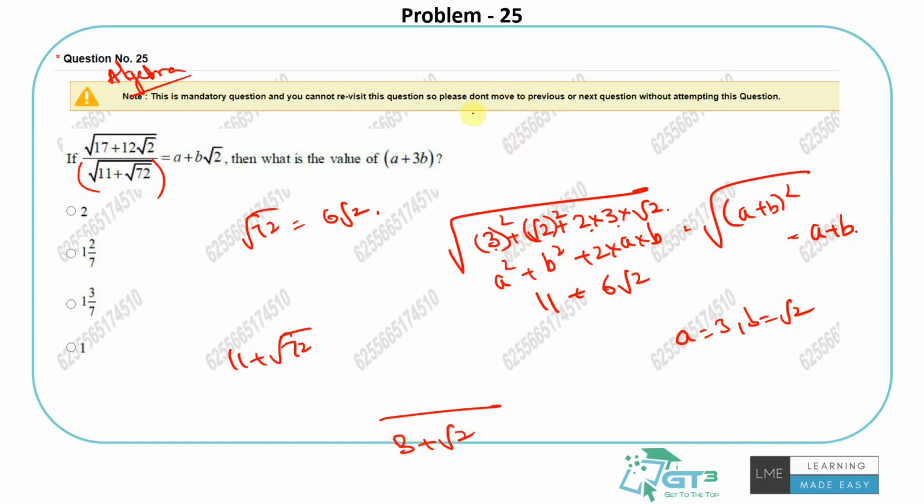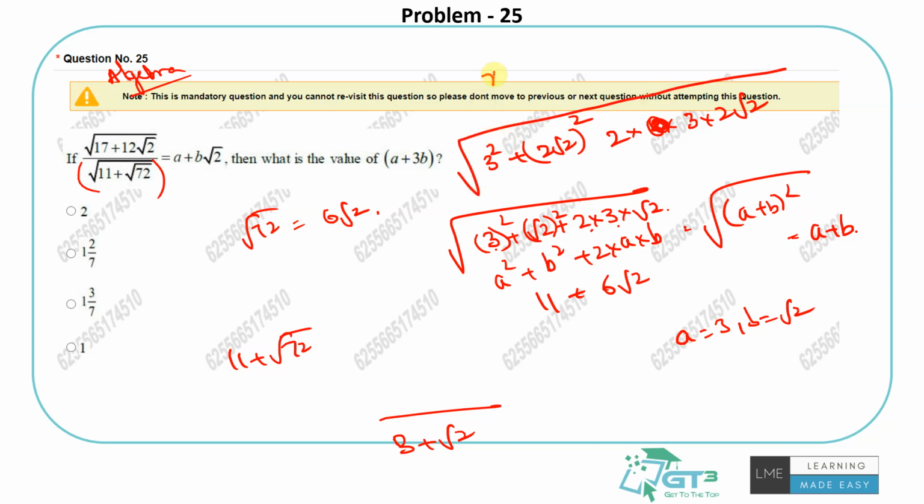Let's look at the 17 plus 12 root 2. So 12 root 2 is nothing but 2 into 6 into root 2, but then that won't give me 17 because 6 square is 36, that's too big. So let me do this 3 into 2 root 2. Then I'll get 3 square plus 2 root 2 square, which is 8.